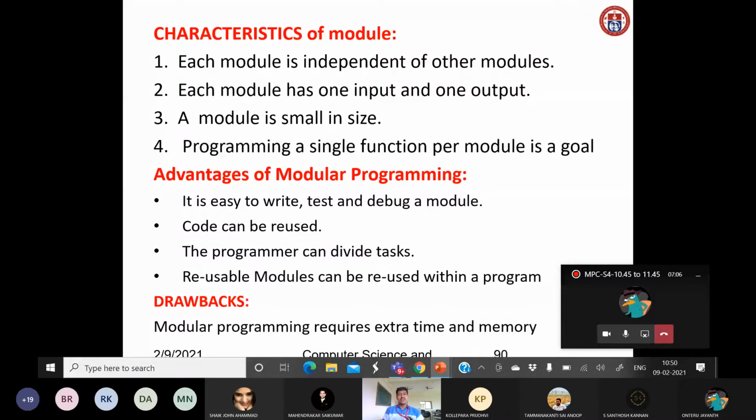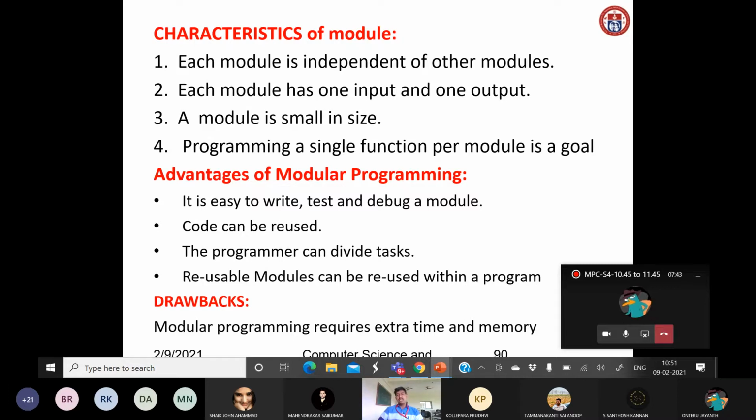As I told, the programmer can divide the task. Whatever task we have, say 1000 lines of code, it will be divided among either 10 programmers or 5 programmers or 8 programmers, depending on programmer availability. So we can divide the larger program into smaller modules and assign each module to some programmers. That task will be done by that programmer and they will report to the main programmer. So these are some advantages, and the drawbacks are that modular programming requires extra time and memory.